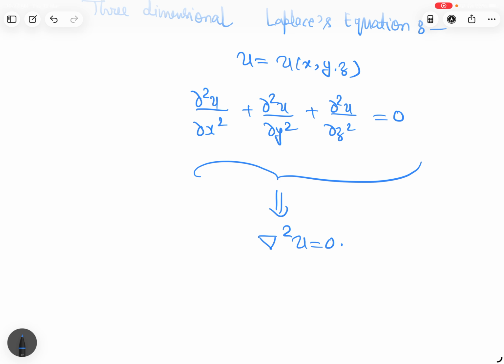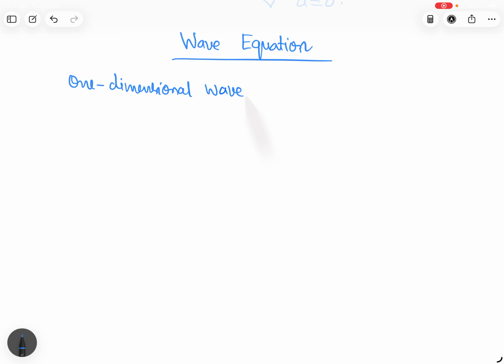Okay, so wave equation. One-dimensional wave equation: u is a function of x and t, and the wave equation is given this way. In place of k, we can put c square.